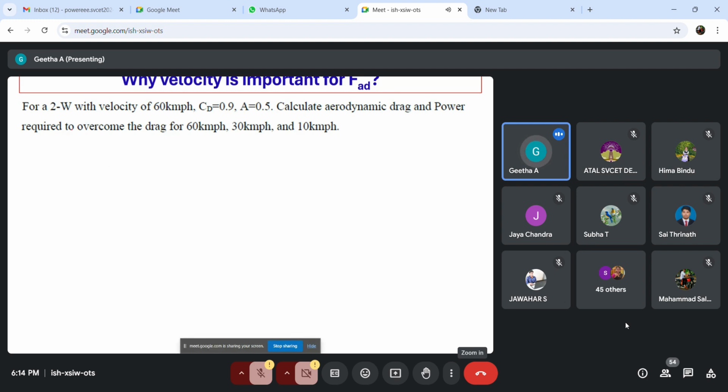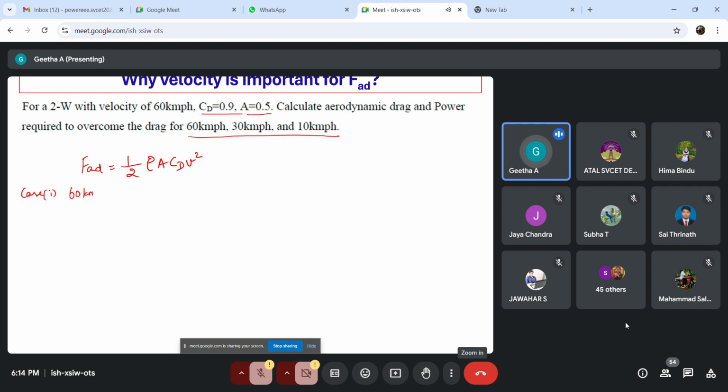Okay, it is about a two-wheeler whose velocity is going to be three different cases, because we are going to analyze how your velocity impacts your aerodynamic drag force. Then we have CD to be 0.9, A is going to be 0.5. Now we know that the aerodynamic drag force is equal to 1 by 2 rho A CD into V square.